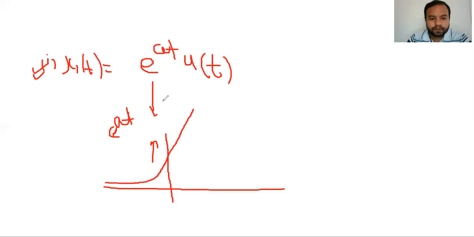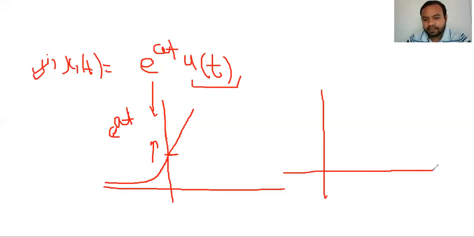Okay, so it will be like this. At 0, e to the power 0 will be 1. Here it will be unity, and after that it will be increasing exponentially. Now if I have to draw the graph of the unit step signal, we all know the graph of a unit step signal is like this. As I have already told, the graph of unit step signal is this.